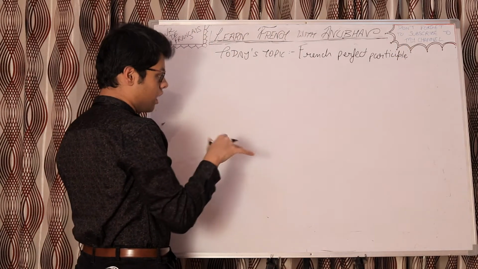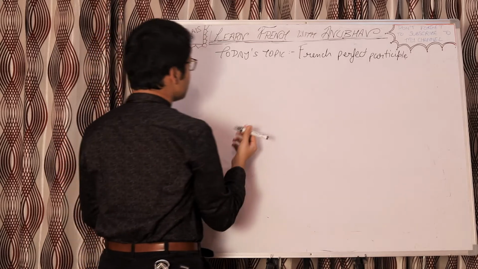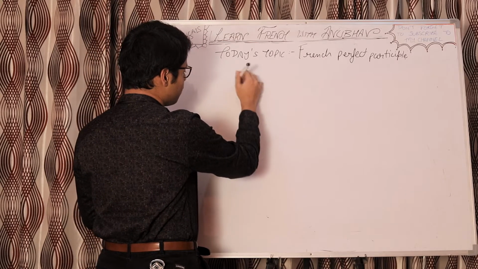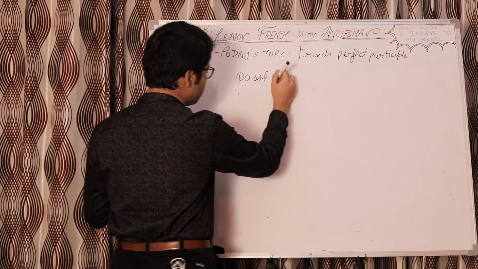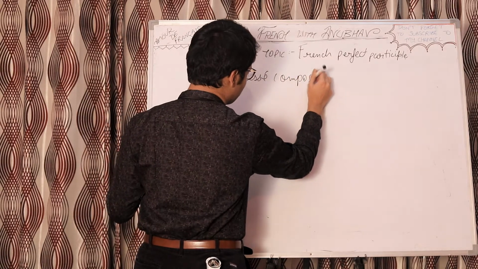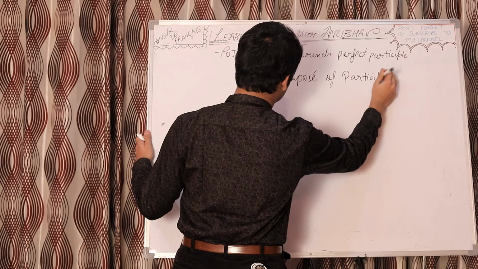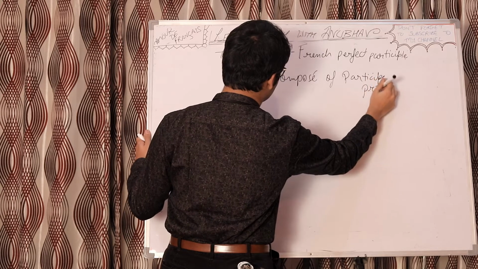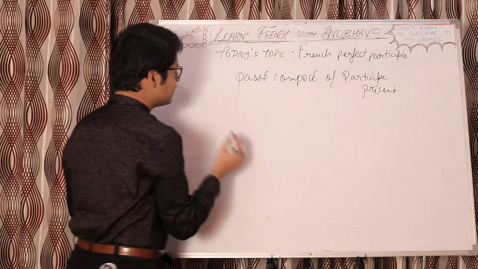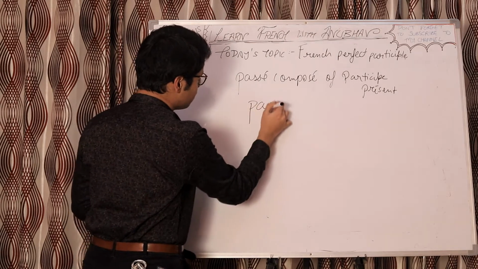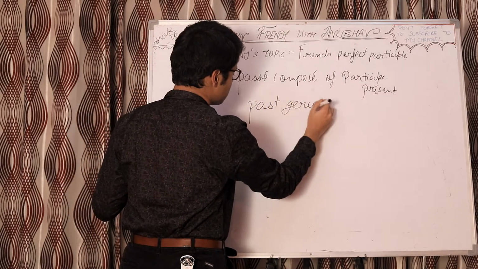Perfect participle in French, in other terms, it can be referred to as passé composé of participe présent, and this tense is also known as past gerund.